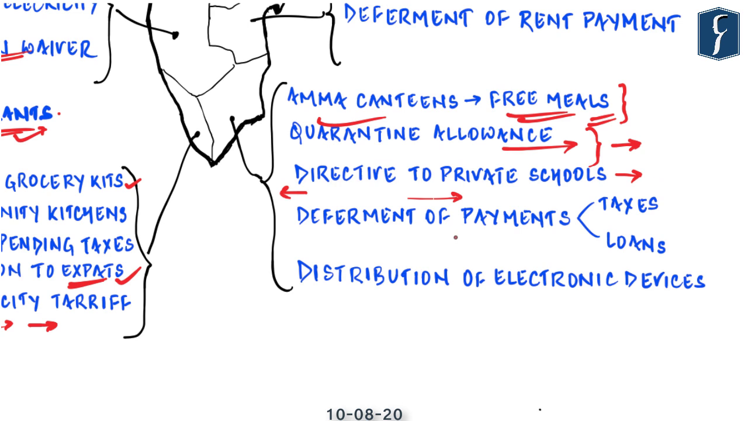Now on one hand, Kerala has waived a decent amount of loans and taxes. Tamil Nadu government has deferred the payment of these taxes and loans by around 3 to 6 months depending upon the criteria of loans and taxes.